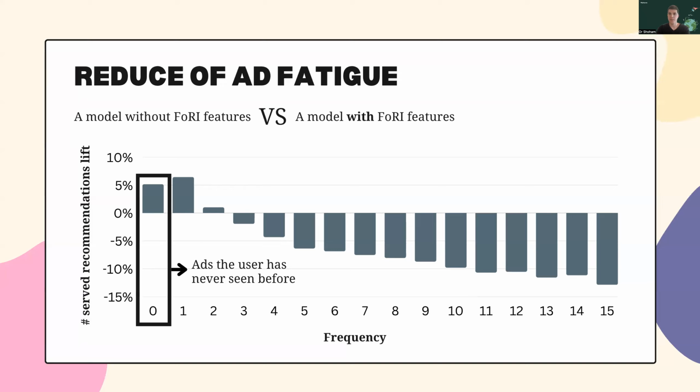Furthermore, by examining the display ads lift in frequency number 0, we noticed that users are exposed to a greater variety of ads they never saw before with the new model. This implies that the new model, equipped with FORI features, tends to display more new ads than the model without FORI features. This was a significant finding for us, as one of our objectives is to diversify the ads display.